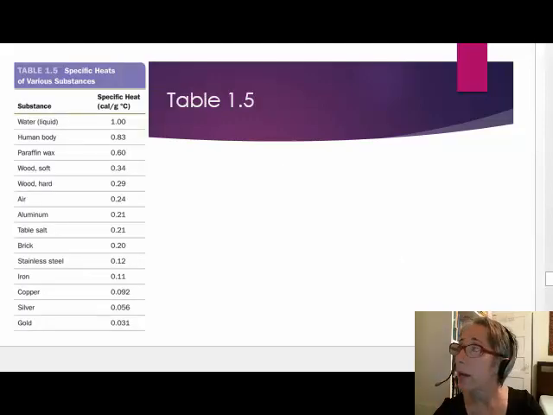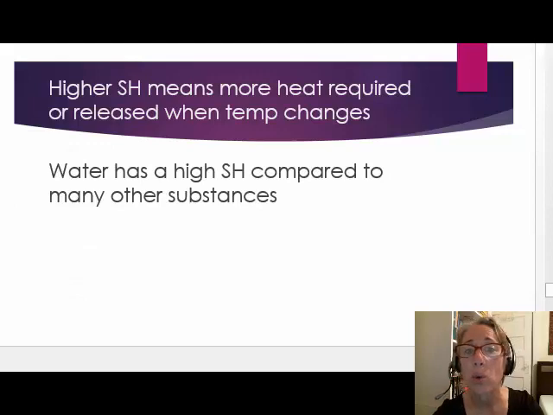Table 1.5 of the textbook tabulates the specific heat capacity of a dozen or so substances. Notice that the units for specific heat are calories per gram per degree Celsius. Water has the highest specific heat capacity listed at 1.00. Its ability to absorb heat with minimal temperature change makes it a good coolant. However, it also makes heating water time-consuming and expensive.